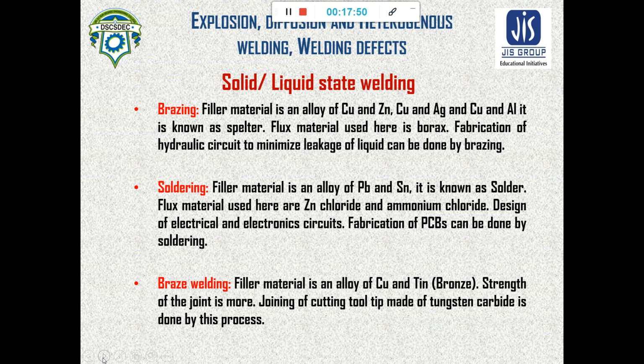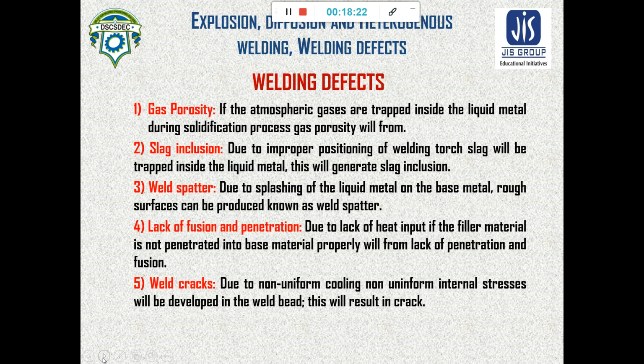Brazing is a high temperature operation, may be used for large work. Soldering is a low temperature operation, and that is used for miniature work in electronics and electrical circuits. And braze welding is in the medium temperature range, and braze welding can be used for joining the titanium tip to the cutting tool. This is the application of braze welding, and in this slide we have discussed already about soldering and brazing also. Now we will be discussing the welding defects.